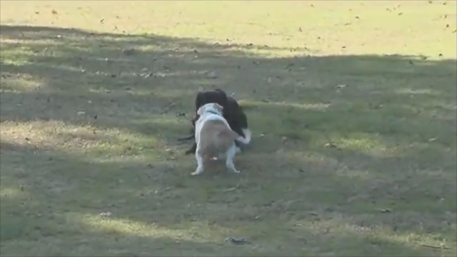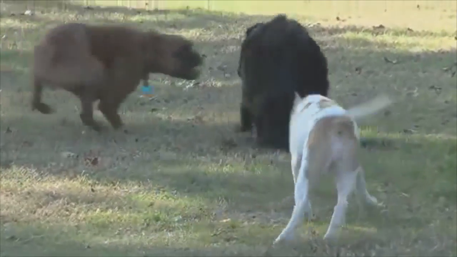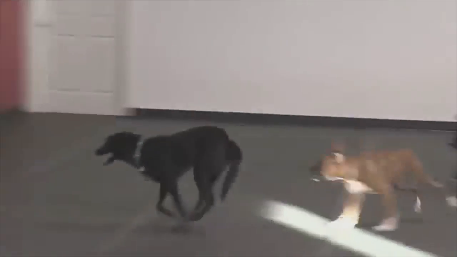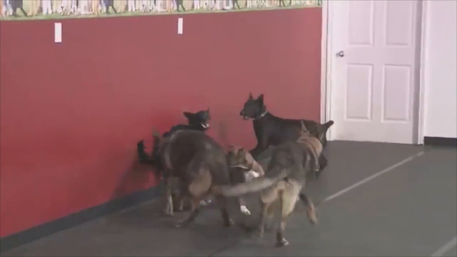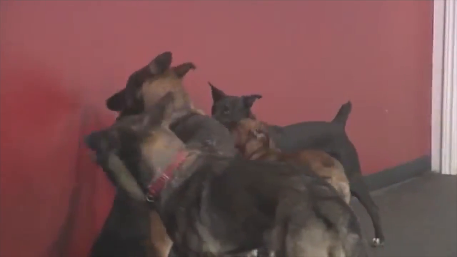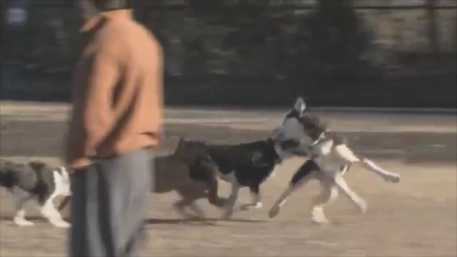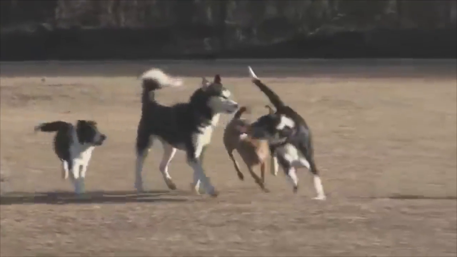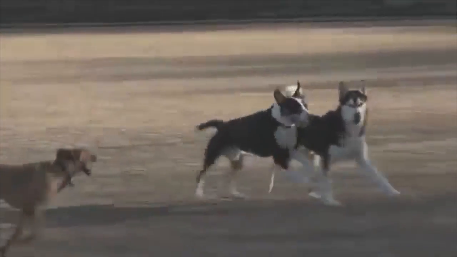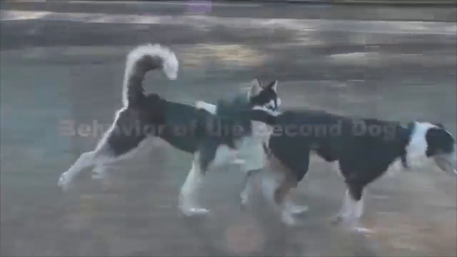Experiences early in life, during the sensitive period for socialization, can also influence how a dog responds to other dogs. If the dog was not well socialized to other dogs, he may be more fearful of other dogs or not know how to respond appropriately when there is a conflict. Experiences later in life can influence a dog's behavior toward other dogs as well. A dog's experiences with other dogs, both good and bad, will interact with his genetic predispositions to influence his behavior.